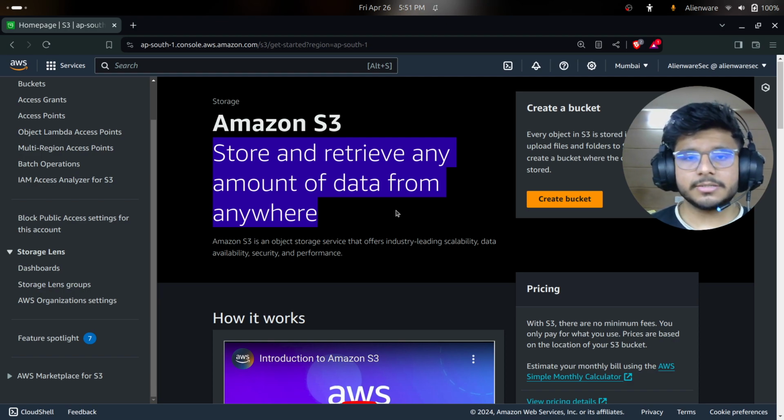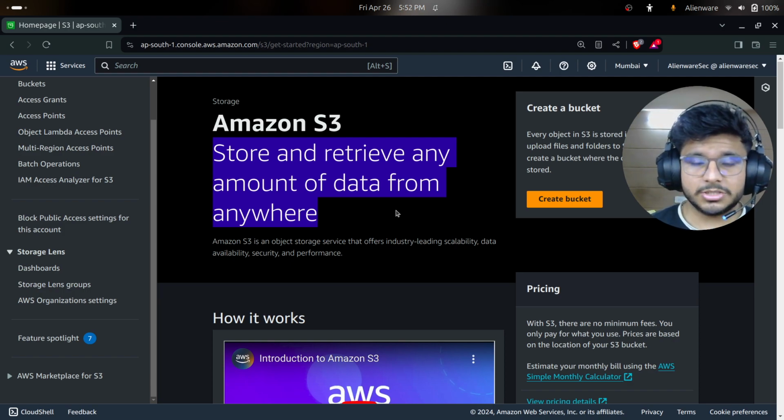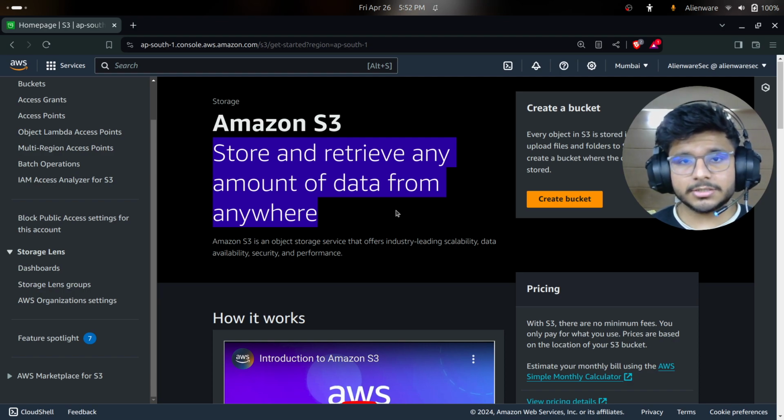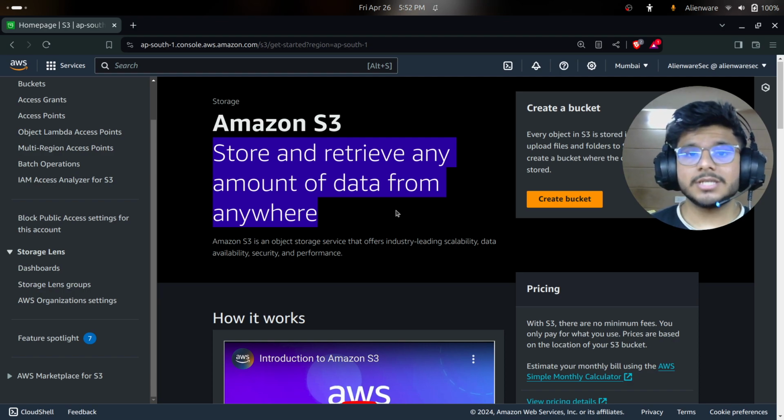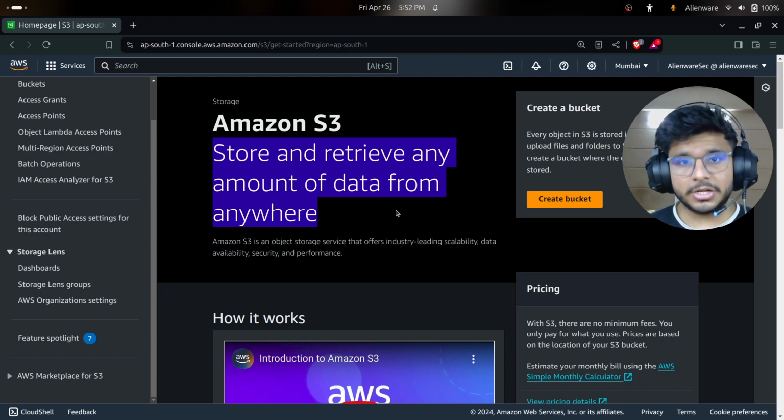Now, there's a misconception about S3. Some people say that it is a region based service. Some people say that it is a global service. And the correct answer is yes, it is a global service. Amazon S3 is a global service, but when you create an S3 bucket of your own, it resides in a region. So it has to be placed in a region, and that's where you specify a region. But the service overall is a global service.